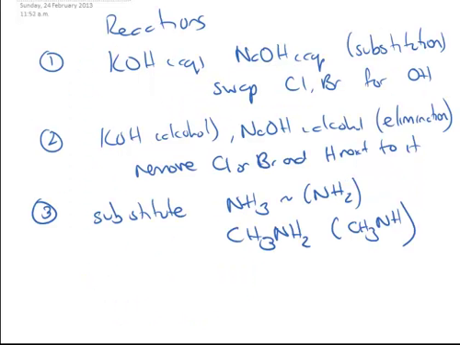Okay, so if you start to see some of the similarities, that really helps. If we were to look at this in a summary, the reactions for haloalkanes is this KOH and aqueous, or NaOH and aqueous. We're basically just swapping the Cl or Br for an OH group. KOH and alcohol, or NaOH and alcohol, we're eliminating or removing a Cl or a Br, plus an H next to it. Remember the poor get poorer, so the H gets removed from the carbon next to it, which has got the fewest amount of H's. Poor gets poorer. And that forms a double bond.